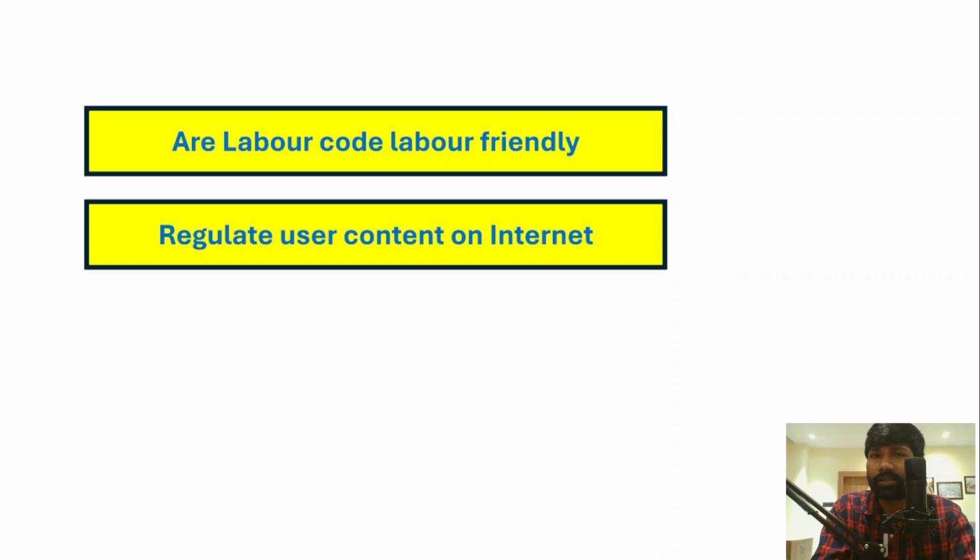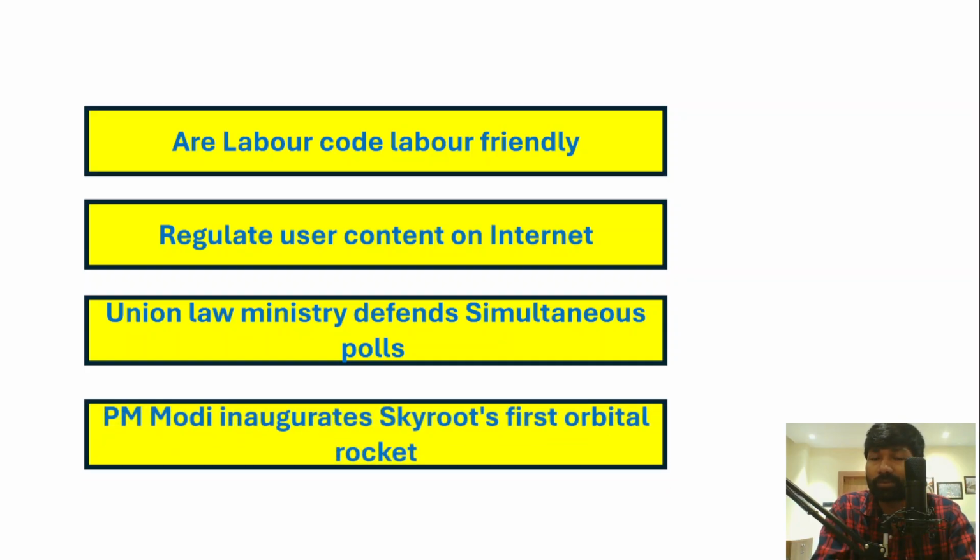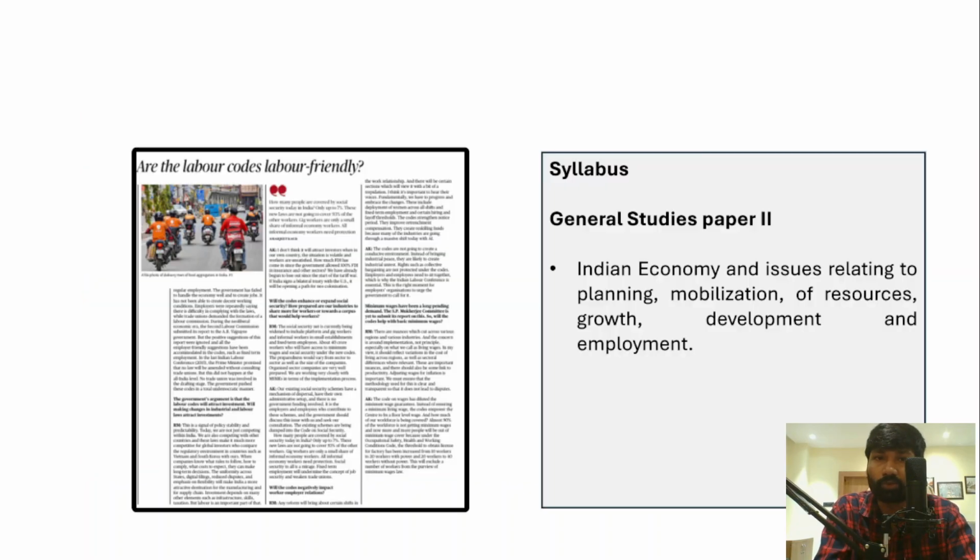And secondly, recently Supreme Court has issued certain directions with respect to regulation of user content on internet. We'll also be understanding why there is a need for the regulation of user content on internet, and then we will understand the simultaneous polls. So recently Union Law Ministry has defended simultaneous polls, and then lastly we'll also understand that Prime Minister Narendra Modi has inaugurated Skyroot's first orbital rocket. So these are the topics that we're going to look into.